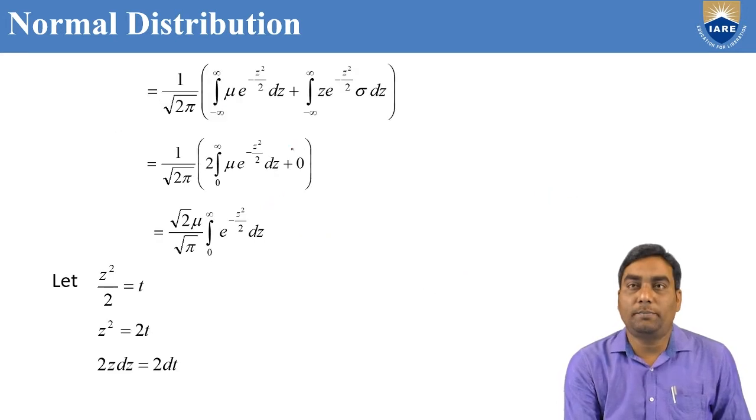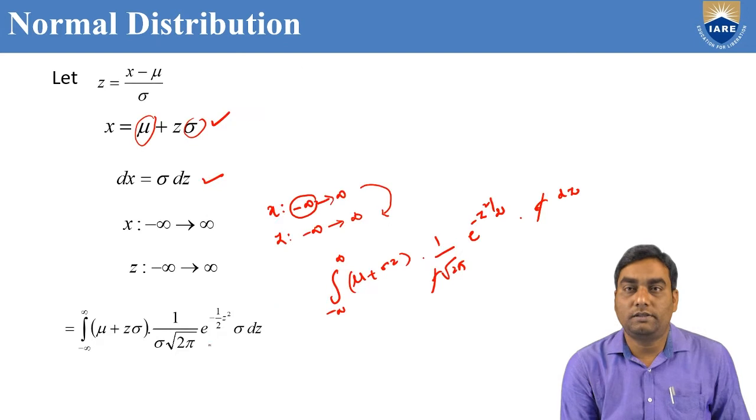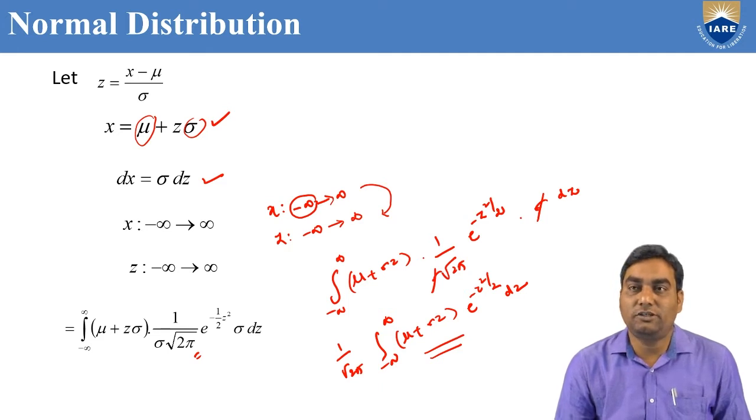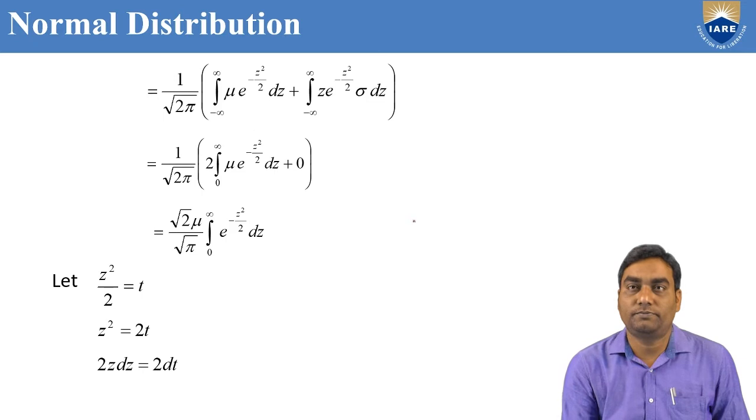cancels. Now we can take the 1 by root 2 pi outside. The integral from minus infinity to infinity of (mu plus sigma z) into e power minus z squared by 2 dz. You can separate the two terms: mu into e power minus z squared by 2 plus sigma z into e power minus z squared by 2.